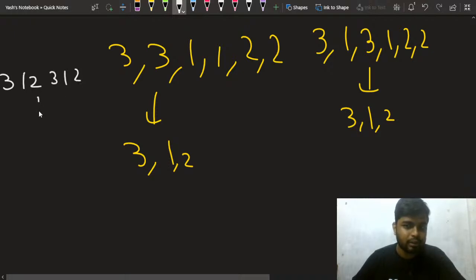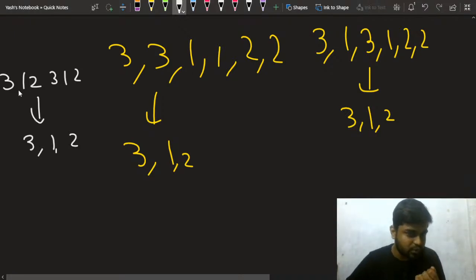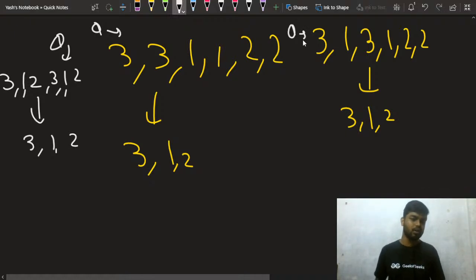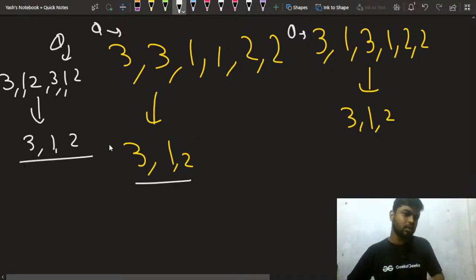2, right? And you have to get 3 1 2 from here, right? How will you do this? Can someone tell me in the chat? You have to restore the original permutation from this a that has been given to you. The permutation definition is that each element occurs exactly once and the order should remain the same, right? This is the order, right?